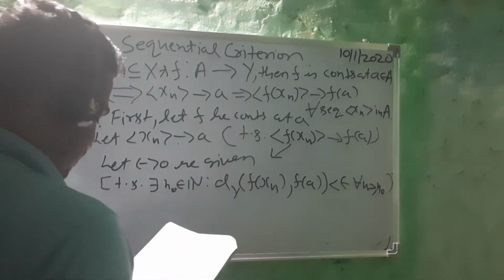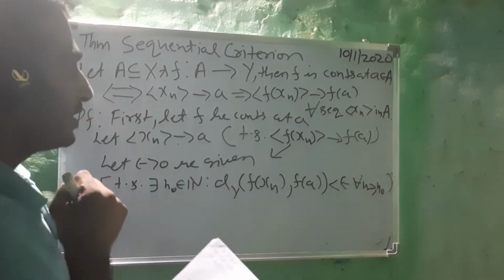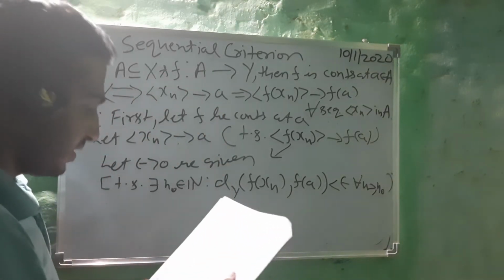What all are we given now? f is also given continuous at a. Let's write down the meaning of this.